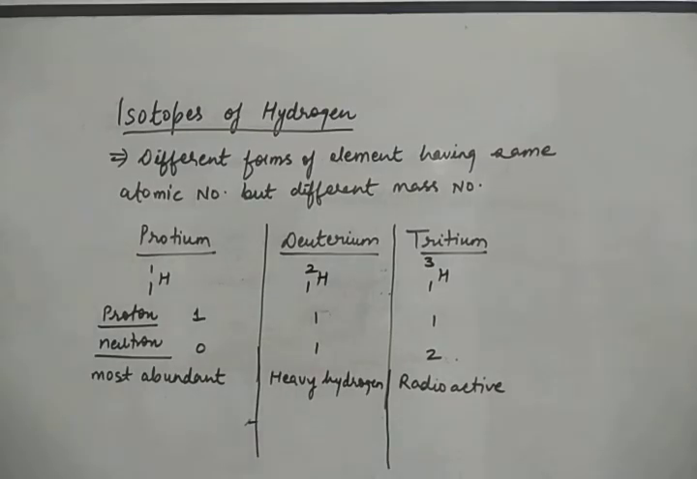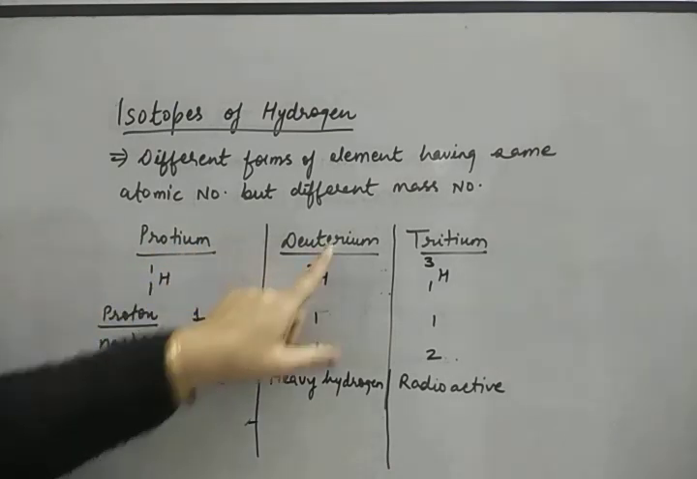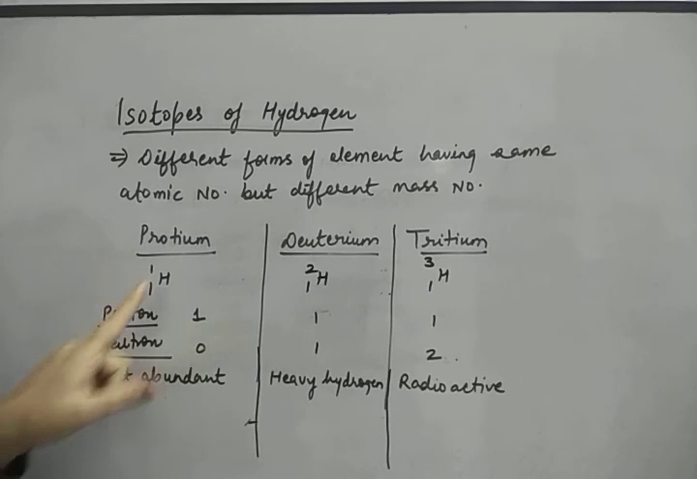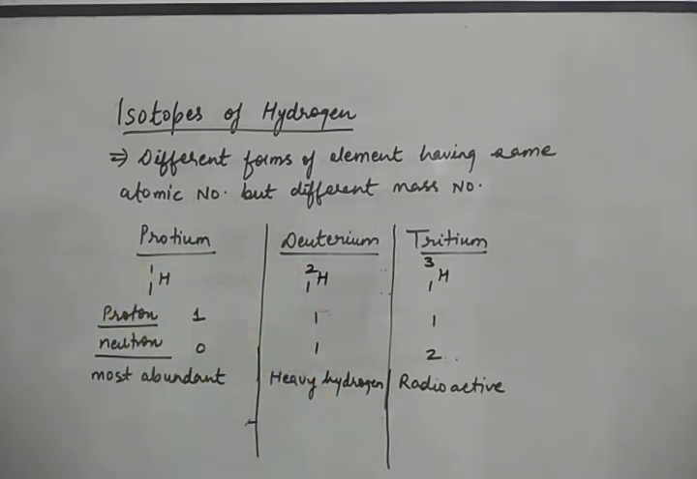Now we'll discuss isotopes of hydrogen. Isotopes are the different forms of the same element having the same atomic number but different mass numbers. The first is protium. This is the normal hydrogen. This is deuterium and this is tritium. Now protium is 1H1, deuterium is 1H2, and tritium is 1H3.